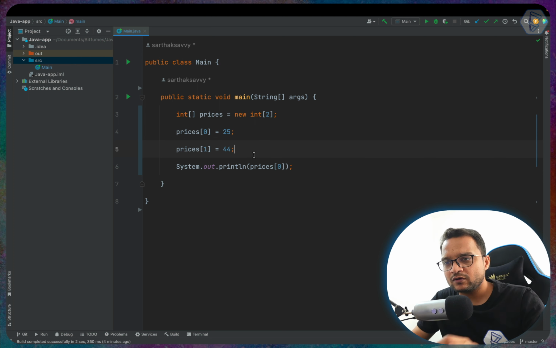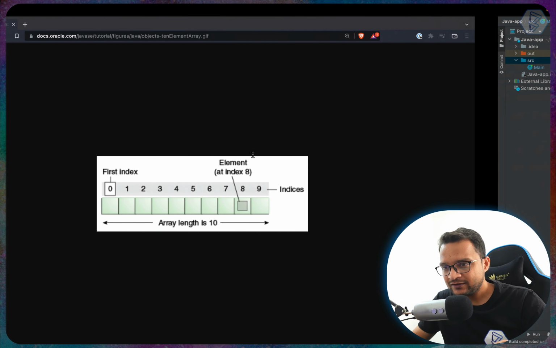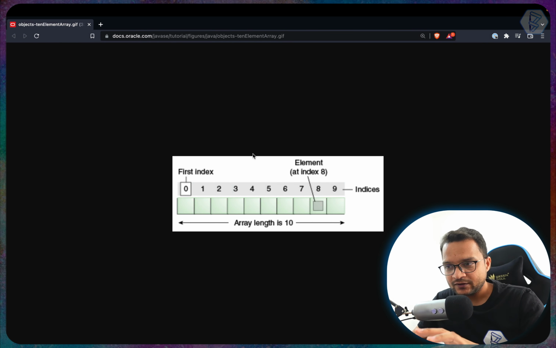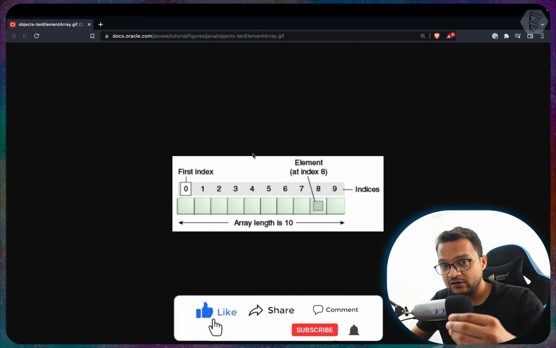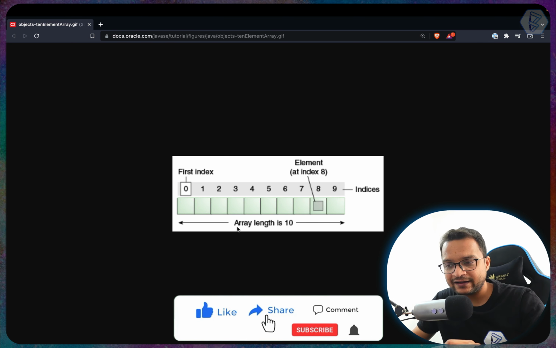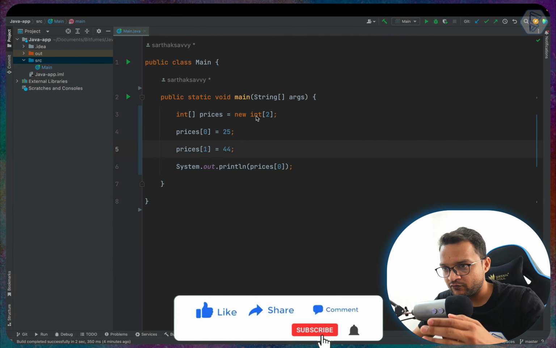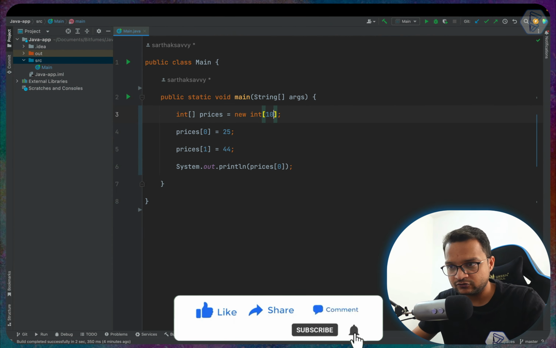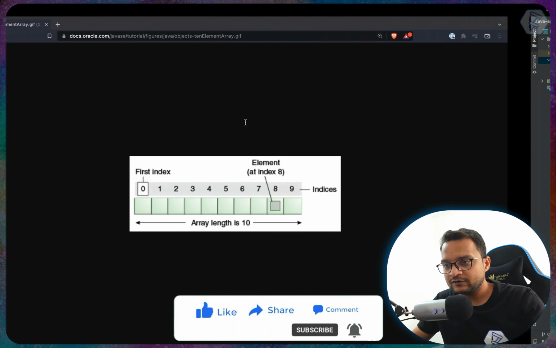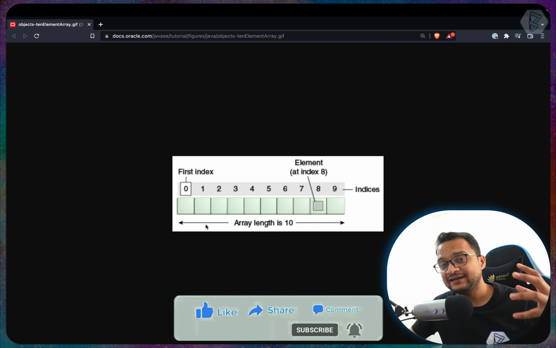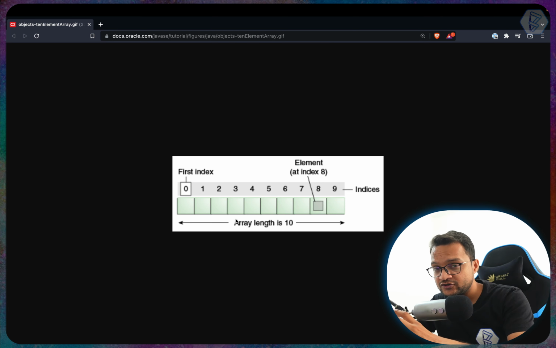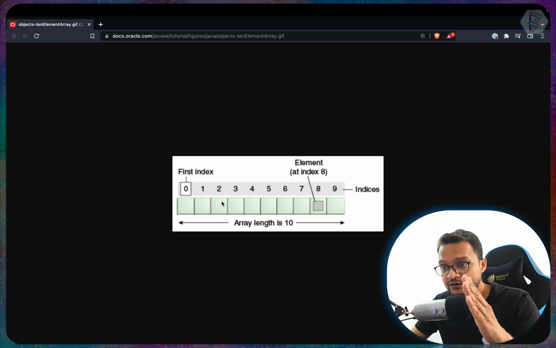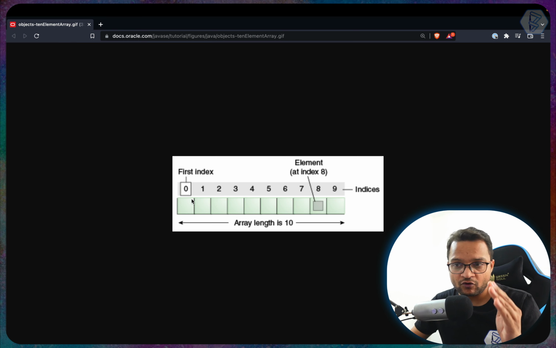So how does this array actually work? For that, I have a very nice demonstration. Suppose we have an array length of 10. Right now we have 2, we can make it 10 also. When we have a length of 10 in the array, all the element indexes align from 0.